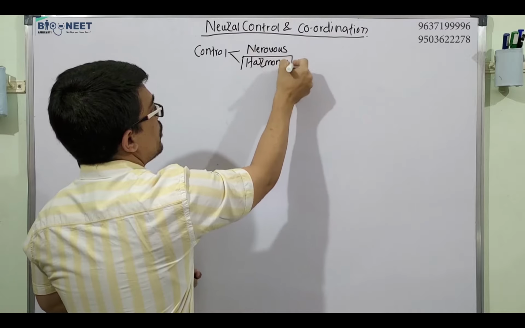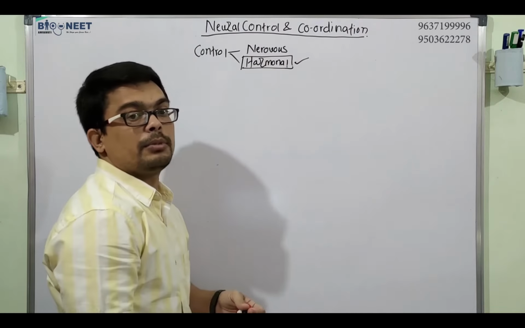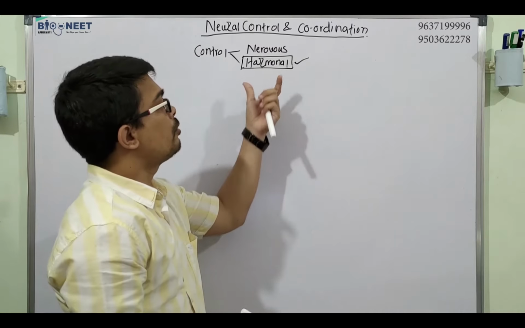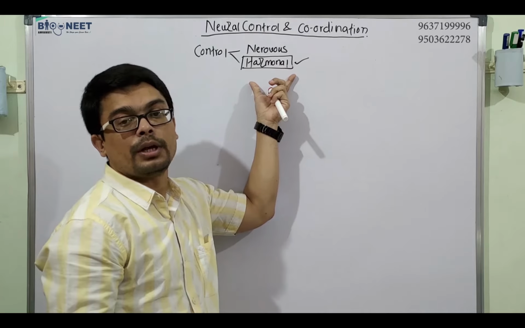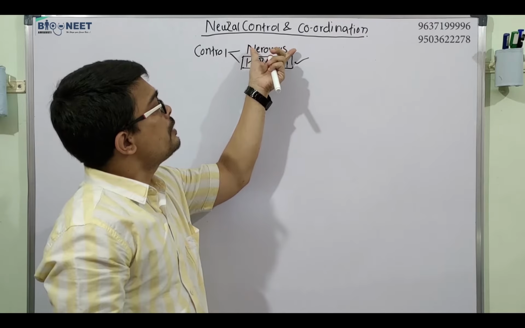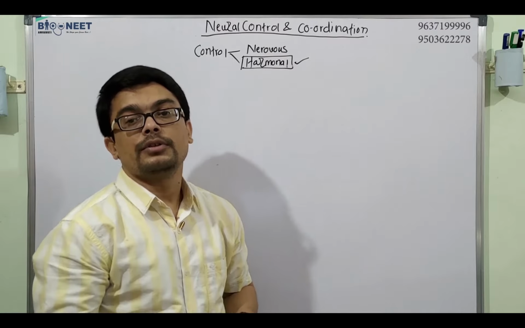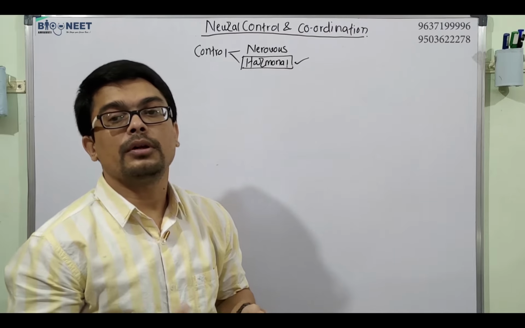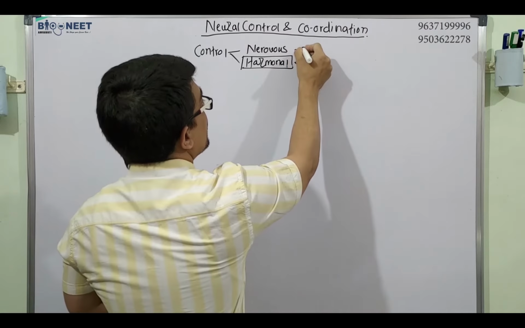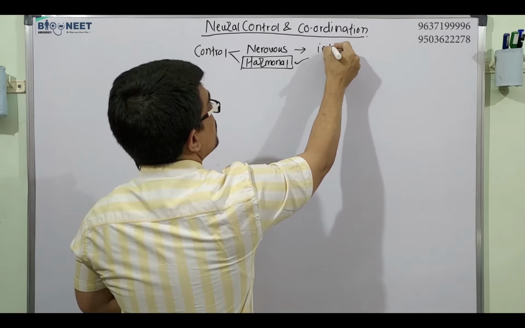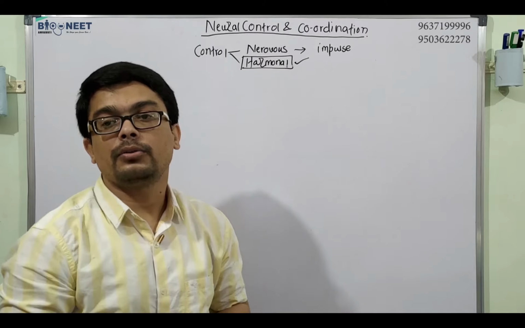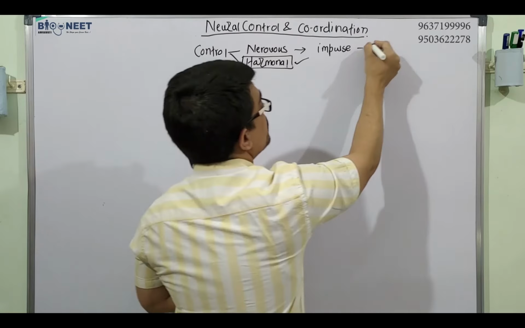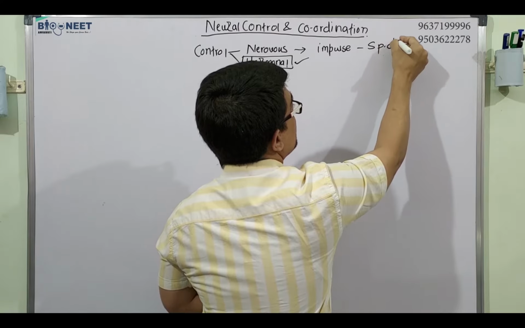Hormonal control we already studied in the chapter on chemical control and coordination, how the body is controlled by all the hormones which are secreted inside the endocrine glands. Now in this chapter we will study nervous control. Nervous control is by impulse, sent by the brain.